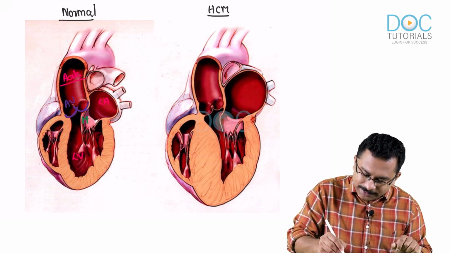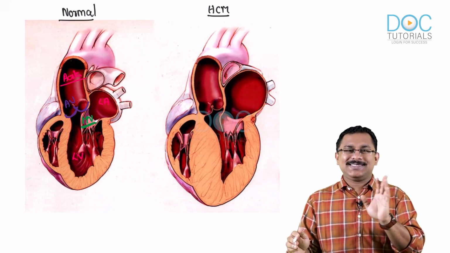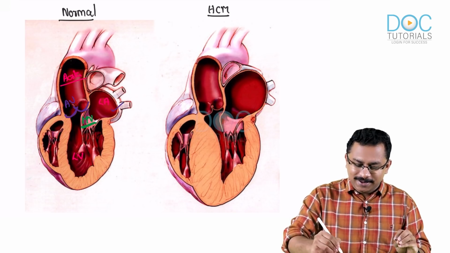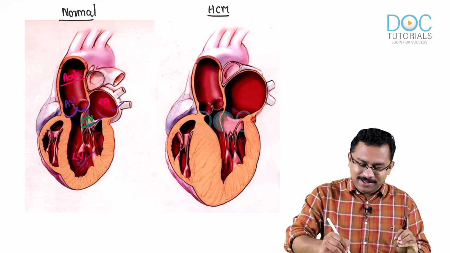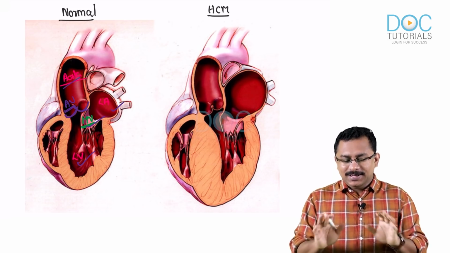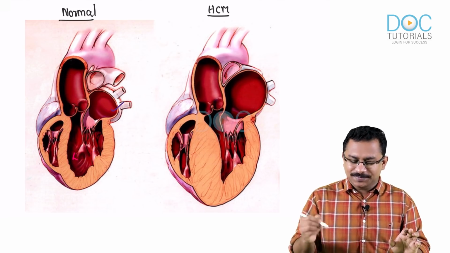So these are the important structures that you should know in this picture: the LA, the mitral valve, the LV, the aortic valves, the outflow tract, the aorta. So this is the normal, and let's see what abnormality is actually happening.